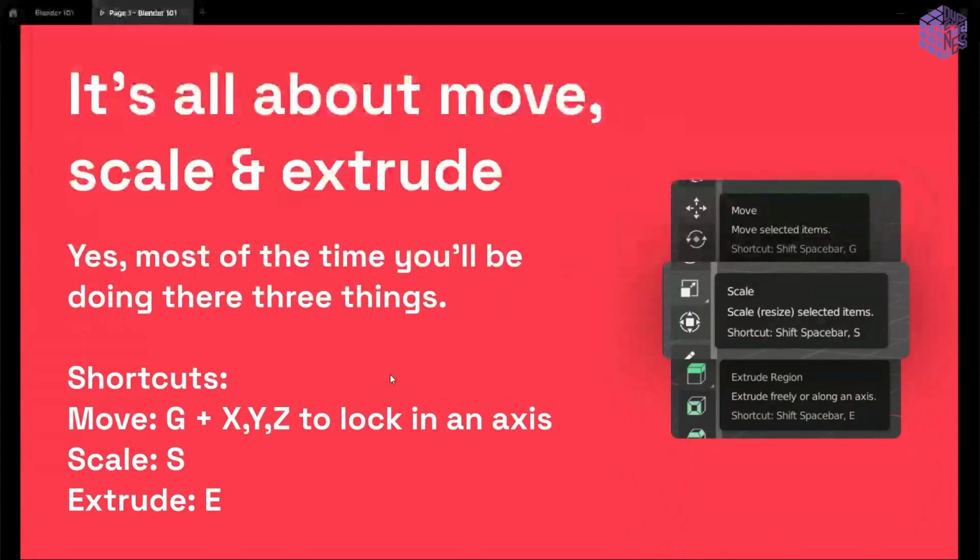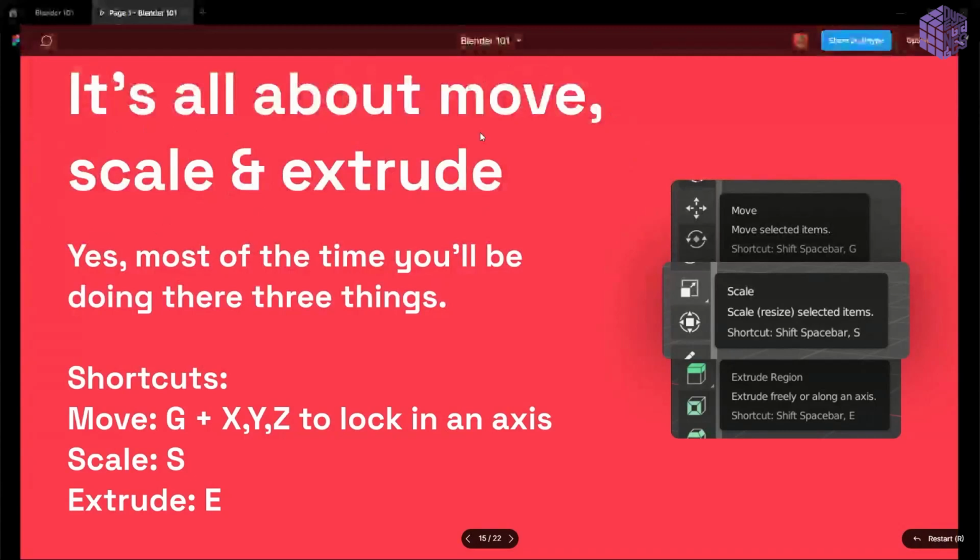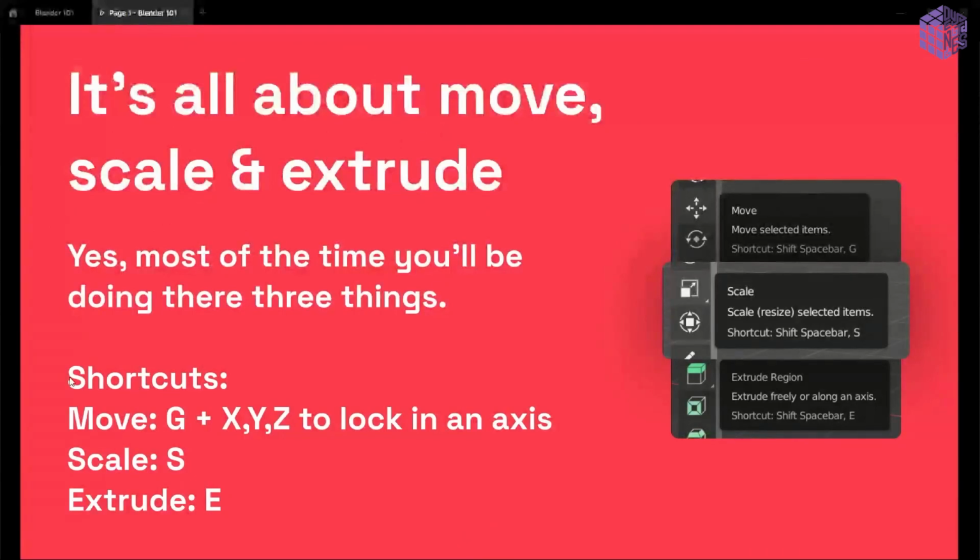It's all about move, scale, and extrude. Well, 3D is very complicated. When you think of 3D, you think of big computers and a lot of things, but this is not that hard. In 99% of cases, you are going to move objects, scale them, and extrude them. That's it. And these are the shortcuts.